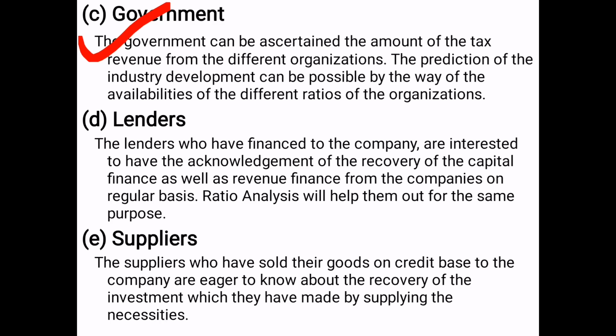The reason is, if the industry is getting developed, simultaneously the economy of the entire country will get developed. So, apart from the collection of taxes, the government is also thinking about what level of development of the industry can be focused on.